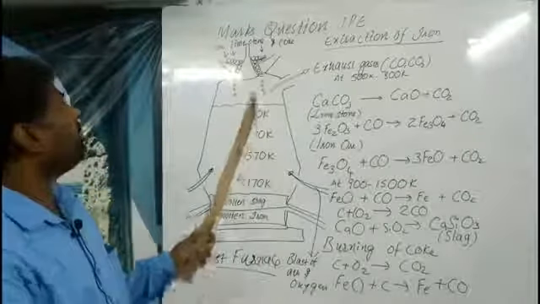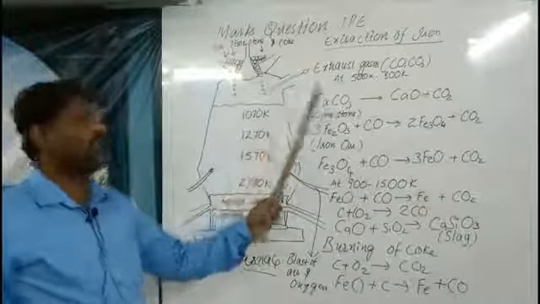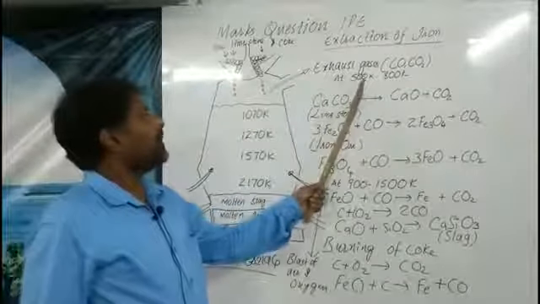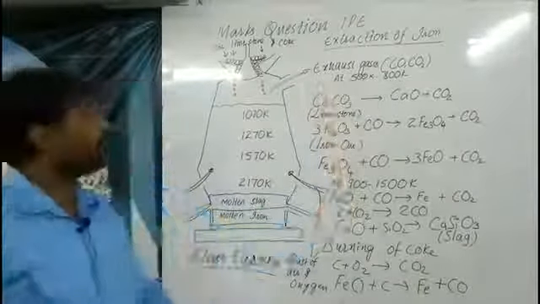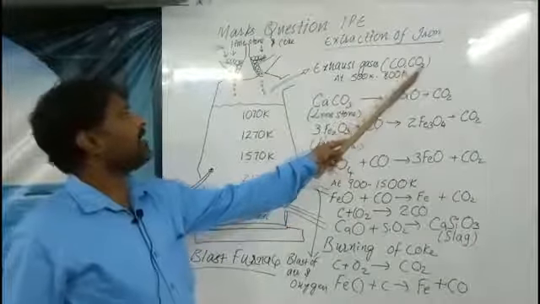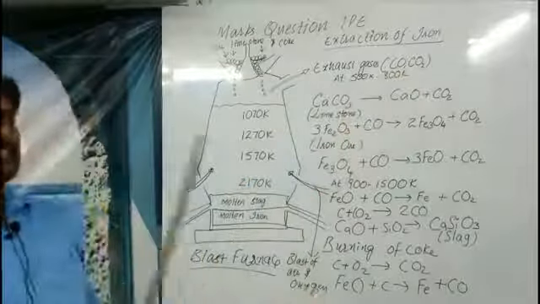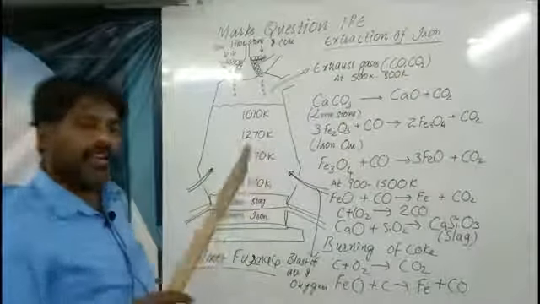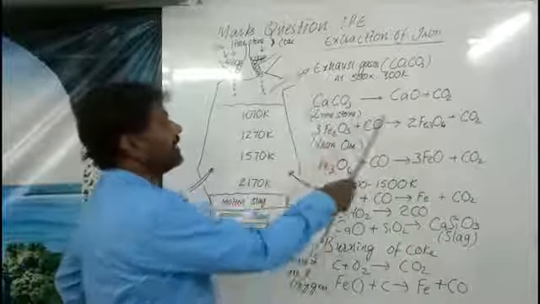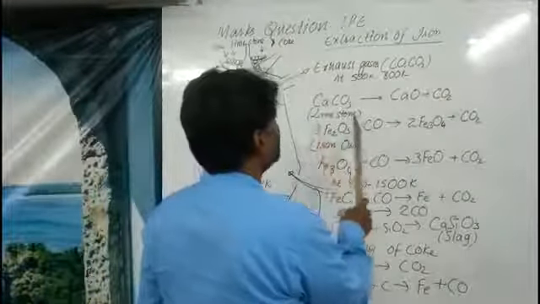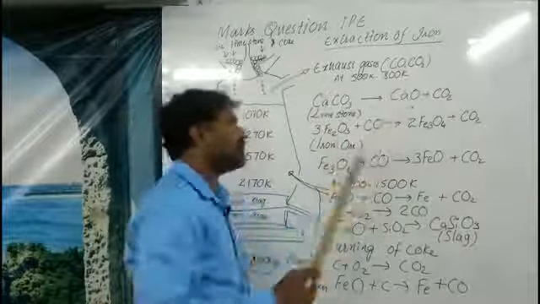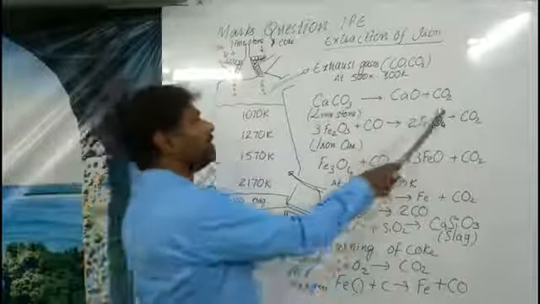You see here, we are using limestone. What is limestone? Calcium carbonate is the limestone. At 500 Kelvin to 800 Kelvin, carbon monoxide and carbon dioxide will be exhausted. That means the gases will be released through the outlet. So when calcium carbonate is heated from 500 Kelvin to 800 Kelvin, calcium oxide is formed and carbon dioxide is released.